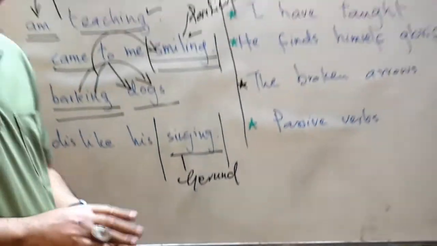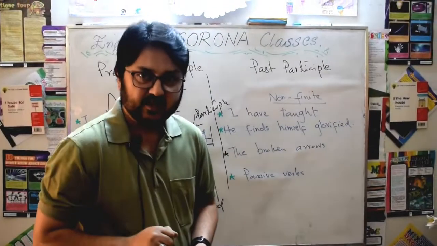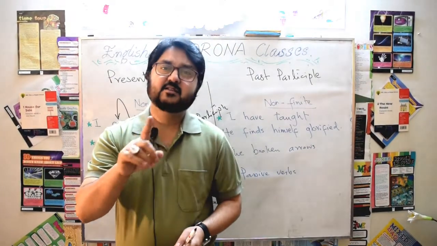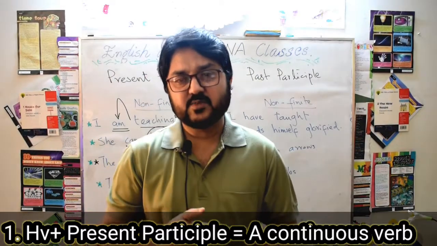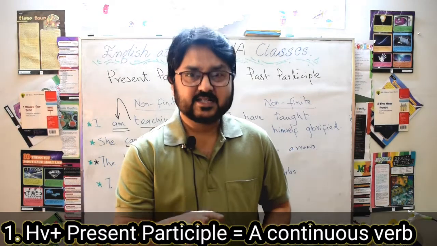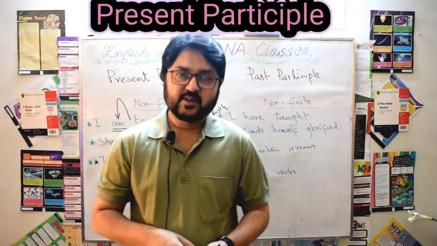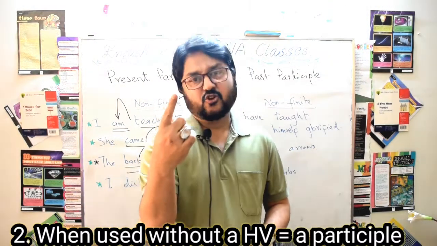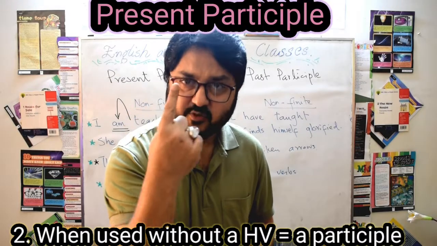Okay, now there are 4 uses of present participle. I repeat again and again because I want you to understand, and I want you not to commit any mistake in the board papers, because there present participle is asked in any of its grammatical positions. Present participle can be used to form any continuous tense, number 1.